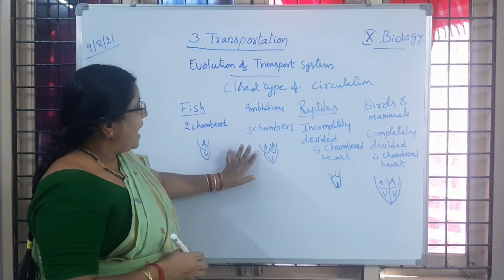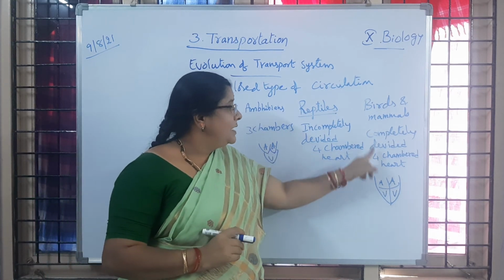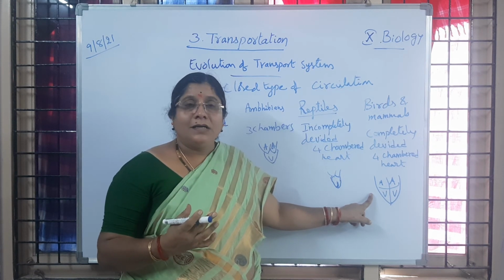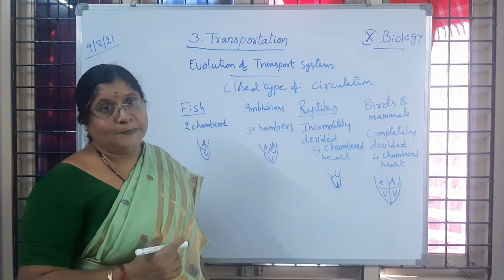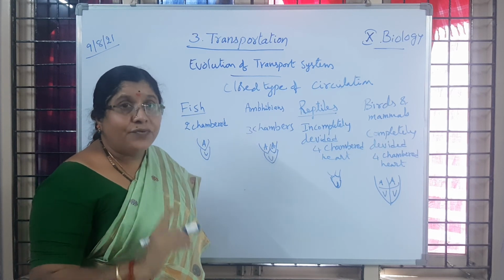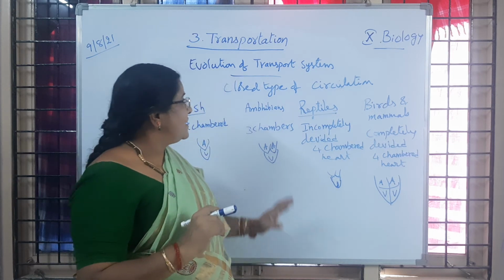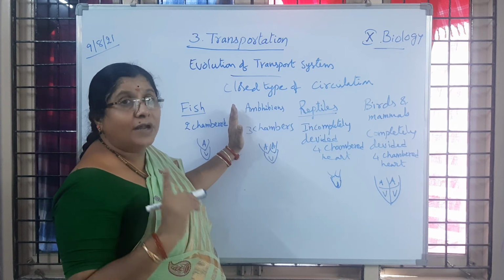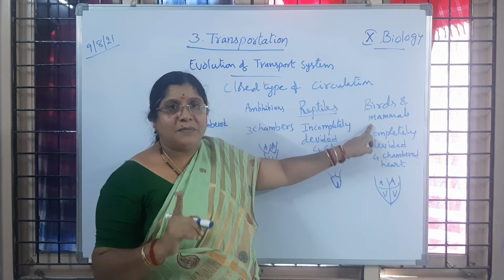So amphibians have a pulmonary heart, reptiles also pulmonary heart, and birds and mammals also pulmonary heart. What do you mean by pulmonary heart? The heart which is pumping blood to the lungs for oxygenation. Is it clear to you? Then that heart is called a pulmonary heart. So we observe the pulmonary heart from the class amphibians onwards in vertebrates: amphibians, reptiles, birds and mammals.